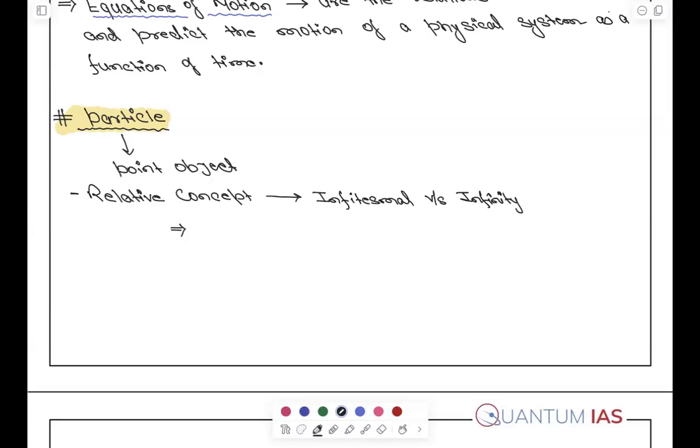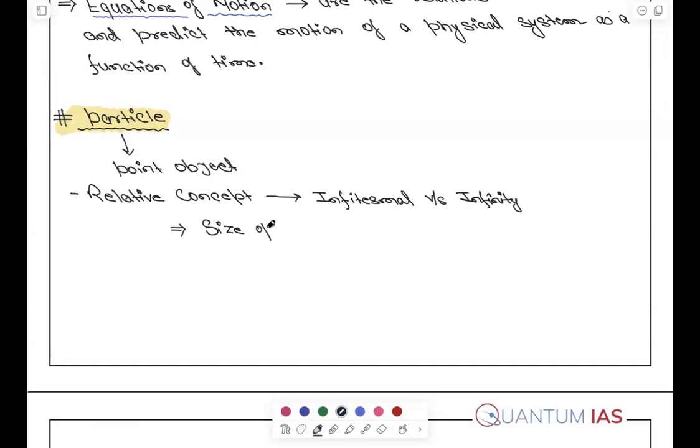Let's say, for example, a wall in front of me is not an infinity, but if you put a very, very small, tiny ant on the wall, it will look like infinity for that ant. So this is the parameter of judging a thing, whether it's a point object or not, or when we can apply the equations of motion without considering its shape and size.